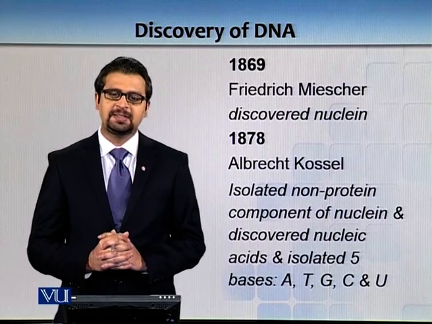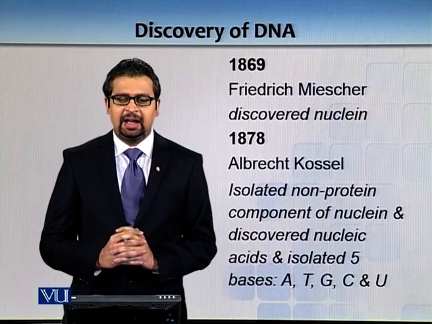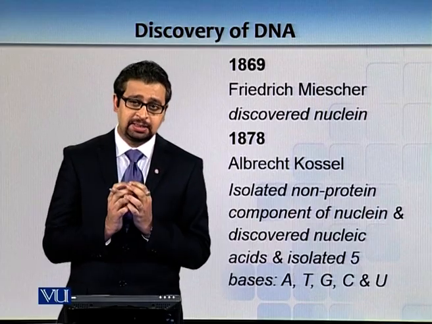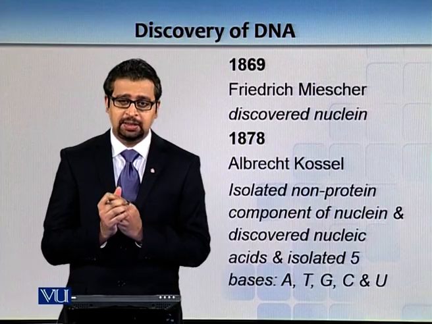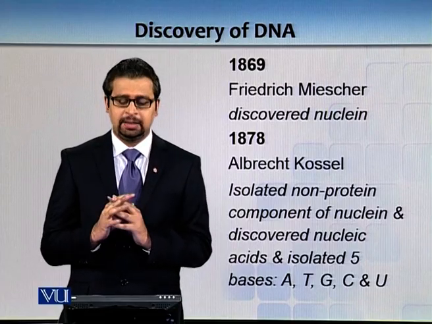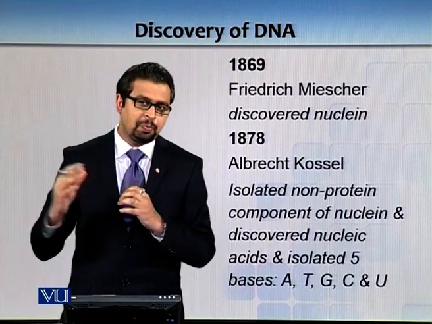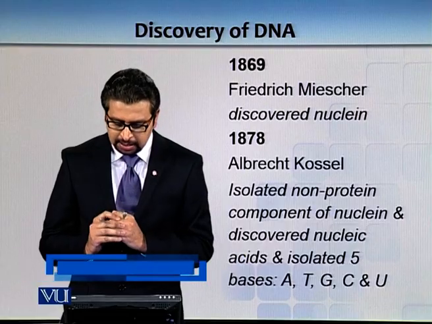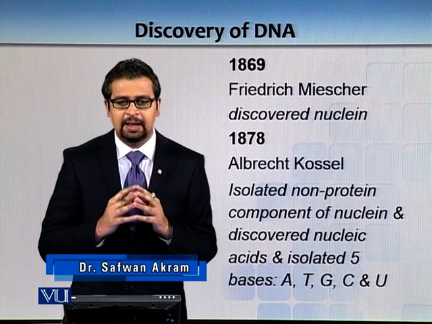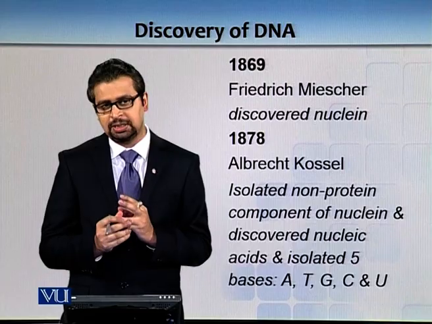So, our topic is discovery of DNA. In 1869, Friedrich Miescher discovered nuclein. He found a substance inside a nucleus and basically isolated it and termed it nuclein. And in 1878, Albrecht Kossel isolated the non-protein part of nuclein, and what he discovered was there was a nucleic acid, and 5 bases: adenine, thymine, guanine, cytosine, and uracil.